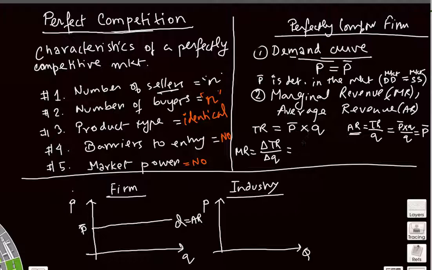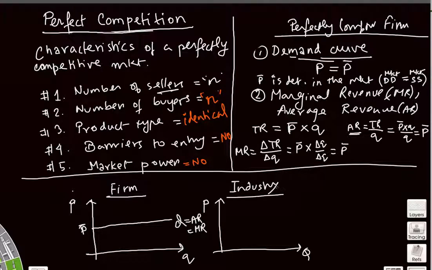Which means this is the change in this number, P bar times Q. And since P bar cannot change, it is a constant, so it is P bar times change in Q over change in Q. So this becomes 1, you can cancel them, so it is basically equal to P bar, which means this is also equal to the marginal revenue curve for a perfectly competitive farm.